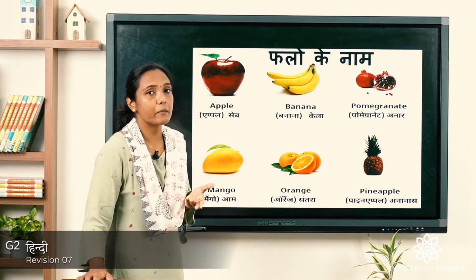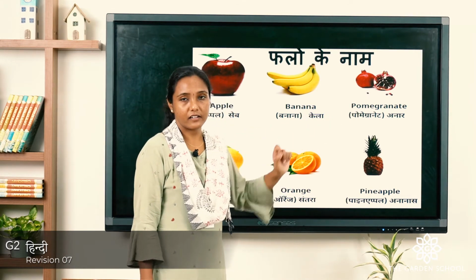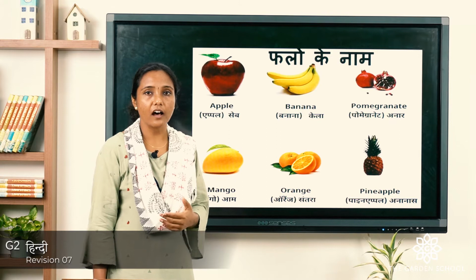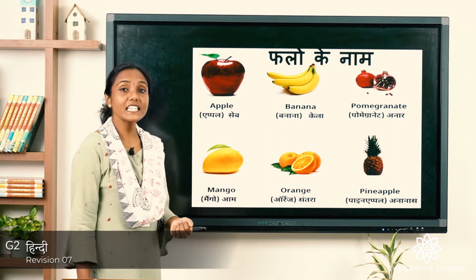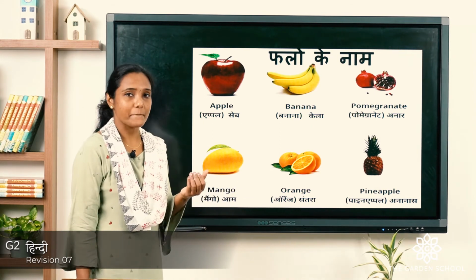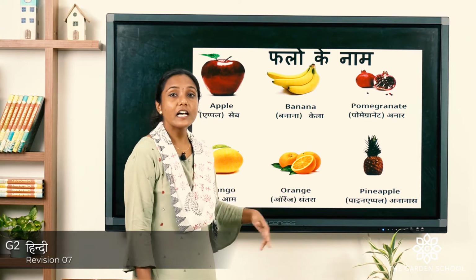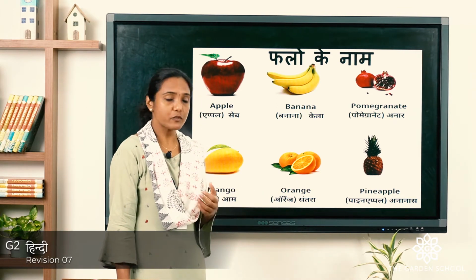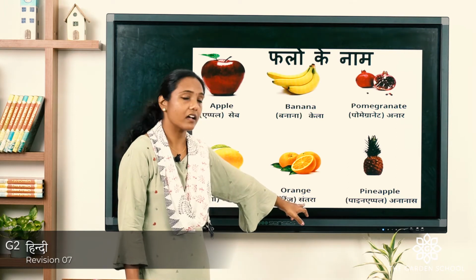This is seb. Next is pomegranate, what we say, anar. Repeat with me, anar. Next is mango. Mango is aam. It is your favorite fruit, right? Aam, yeah. So, we call it as aam. Orange, santara. Repeat with me, orange what do we call in Hindi? Santara. Okay, santara.